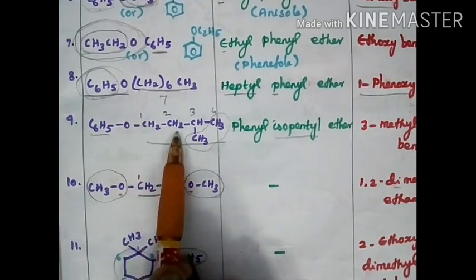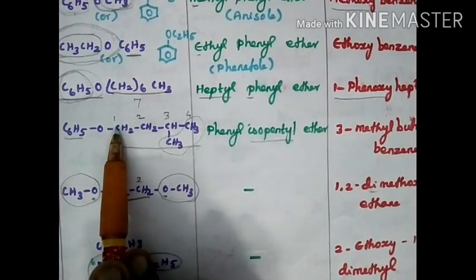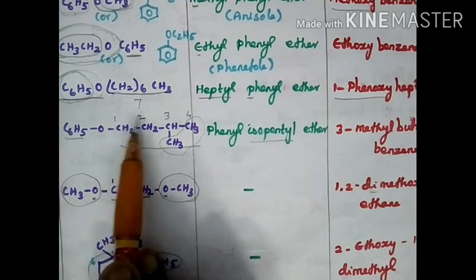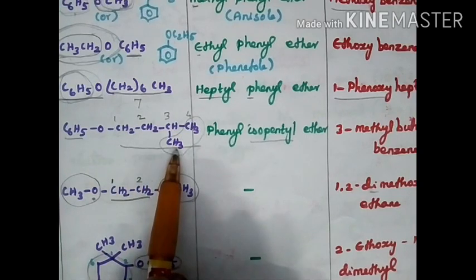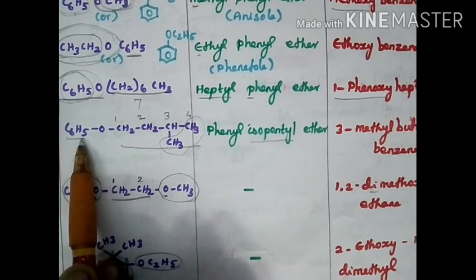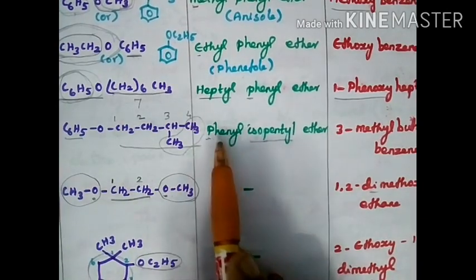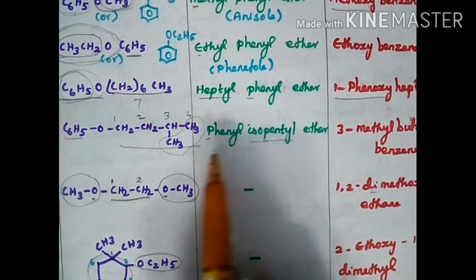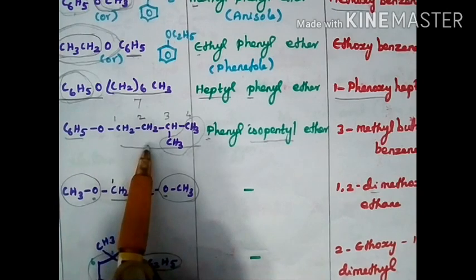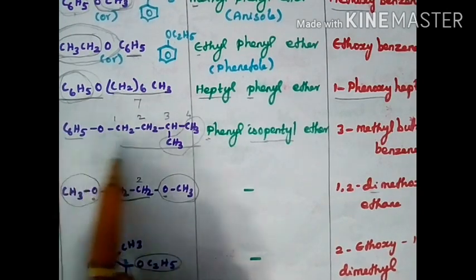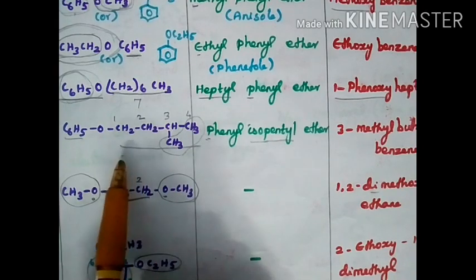And the next is C6H5OCH2CH2CH(CH3)CH3. Numbering should be from the functional group itself: 1, 2, 3, 4, 5. While writing the common name, you have to consider all the carbons, so 5 carbons, pentyl. Here phenyl. Which comes first? Both are P, so look at the next letter: H, E. So pentyl first, then phenyl: phenyl isopentyl ether. How to write the IUPAC name?